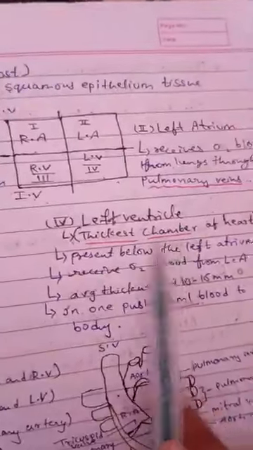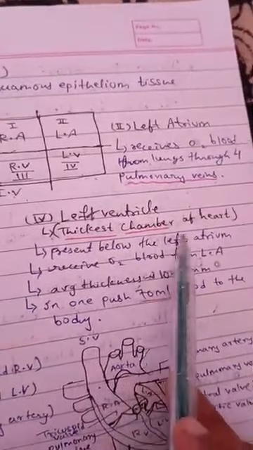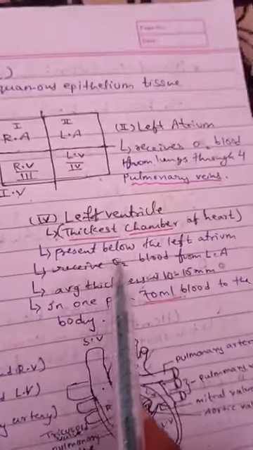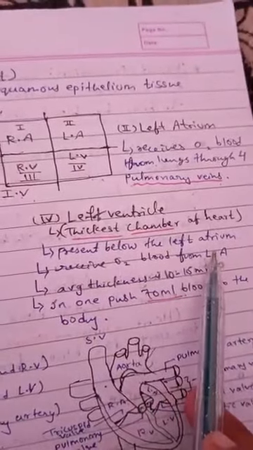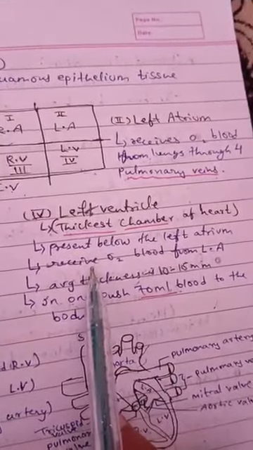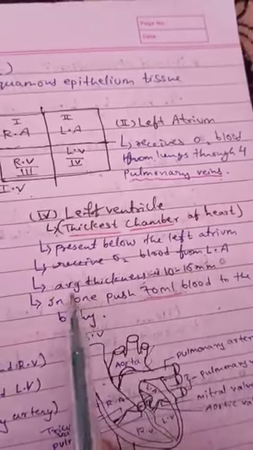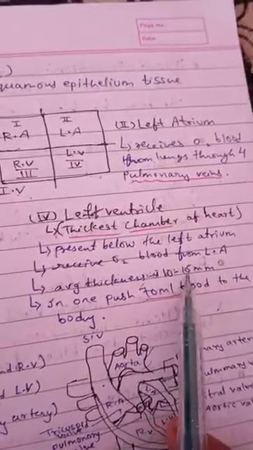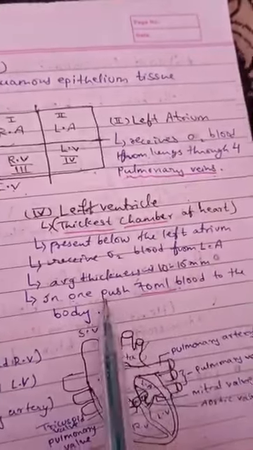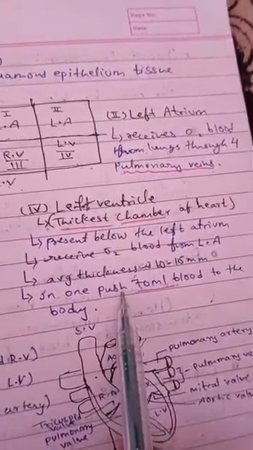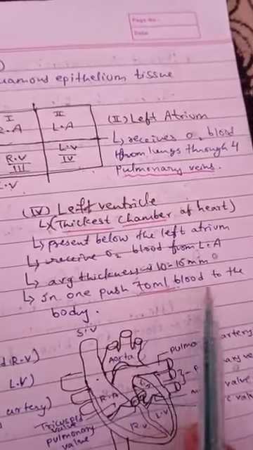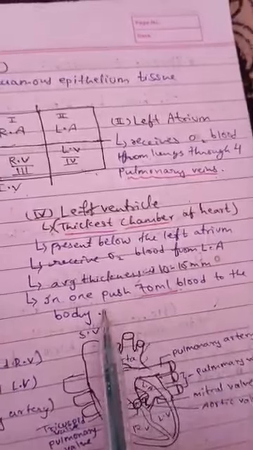Fourth one is the left ventricle, the thickest chamber of the heart, present below the left atrium. It receives oxygenated blood from the left atrium. Average thickness is 10 to 15 mm. In one push it pumps 70 ml of blood to the body.